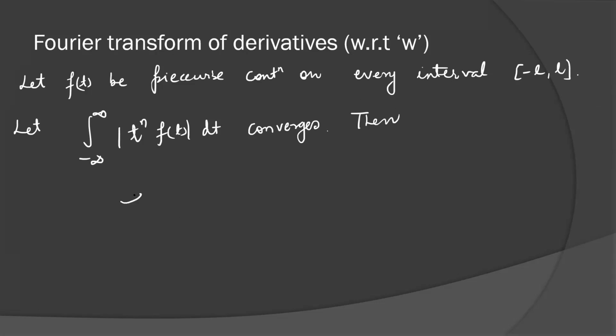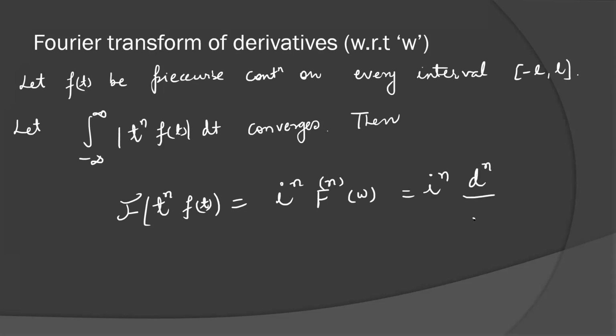Then the Fourier transformation of t to the power n f(t). I told you this result in the Laplace transform of t to the power n f(t), that was minus 1 to the power n times the nth derivative of capital F(s), the derivative with respect to s. Here you have the derivative with respect to omega, that is equal to i to the power n times the nth derivative with respect to omega of F(omega).